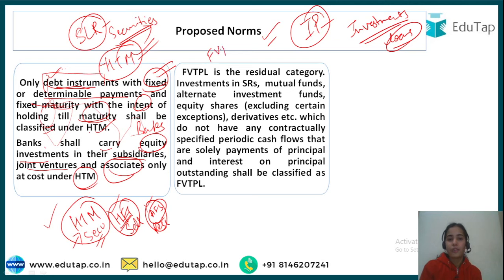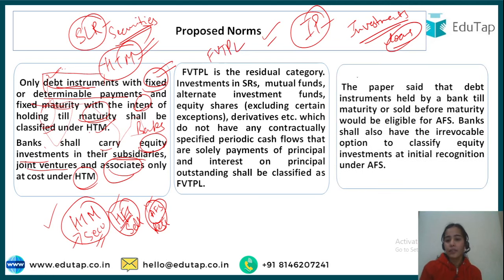FVTPL. Before understanding this, let's see the AFS. Before, the AFS was the residuary: the instruments or securities that were not coming under the HTM and the HFT were taken in the AFS.